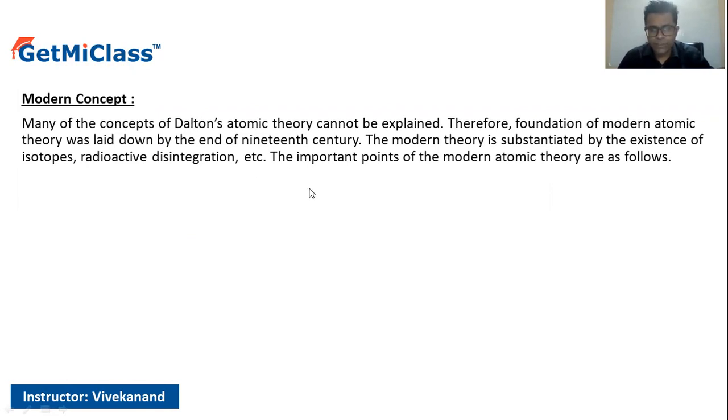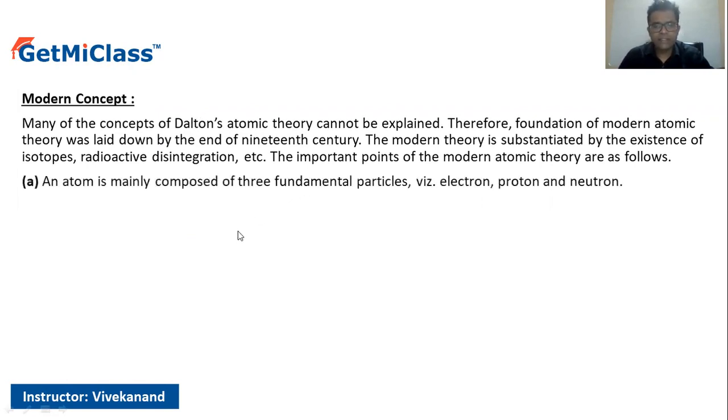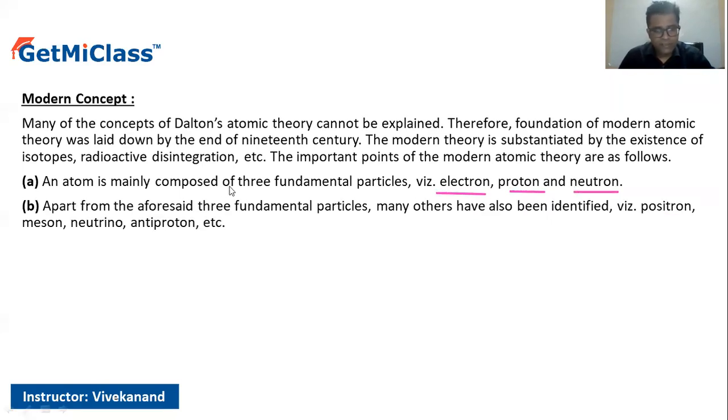The important points of the modern atomic theory are as follows. An atom is mainly composed of three fundamental particles, as we have already discussed: the electron, proton, and neutron. Second, apart from these fundamental particles, there are other particles which have also been discovered: the positron, mesons, neutrinos, and antiprotons.